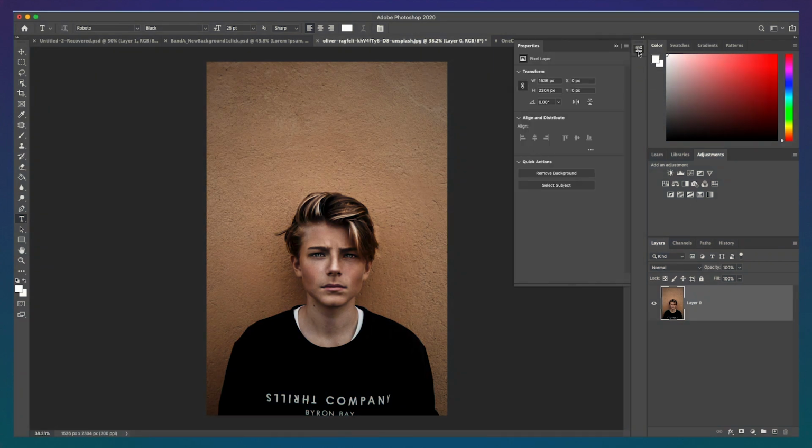All you need to do is go to the image properties and click Remove Background under Quick Actions, and that's it. Photoshop will do its best to automatically cut out the background of your photo.